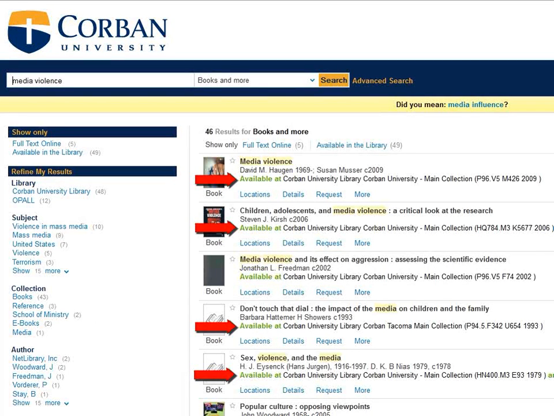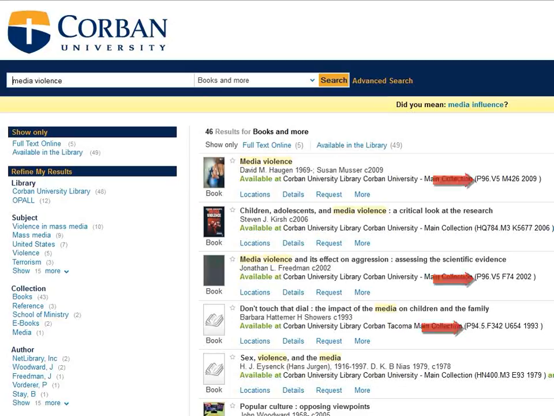CorbanSearch provides the LC or the Library of Congress call number so you can easily find your book. Just looking through these titles briefly, you will notice a little bit of consistency in them. For example, you have a handful of books in the HQ 784 section, and another handful in P94 through P96. You will likely be going to those areas to pick up these books.